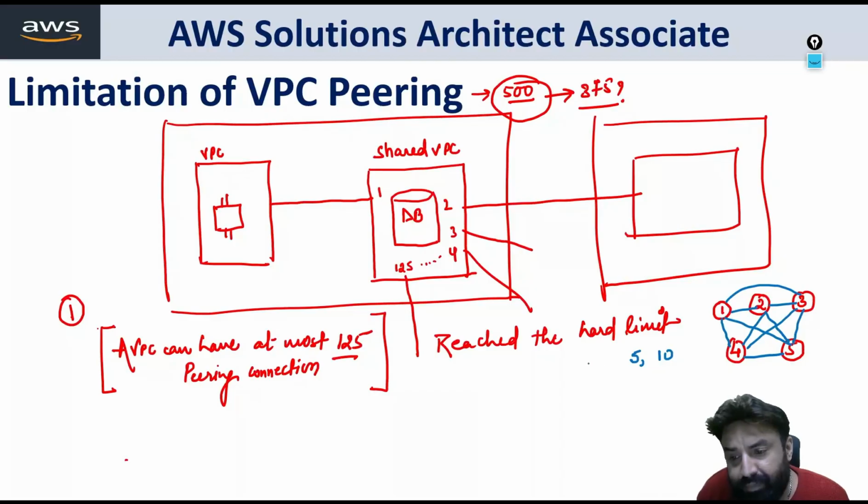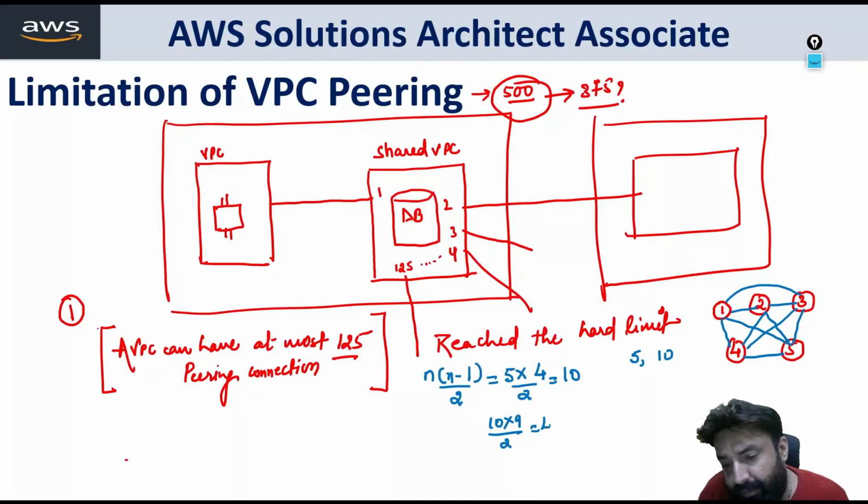The formula is n into n minus 1 by 2. If there are 5 VPCs, then 5 into 5 minus 1 by 2 means 10 peering connections. And if there are 10 VPCs, then 10 into 10 minus 1 by 2 means 45 connections we have to make.